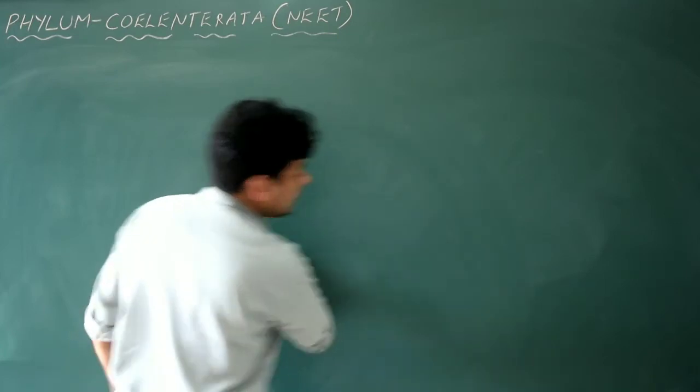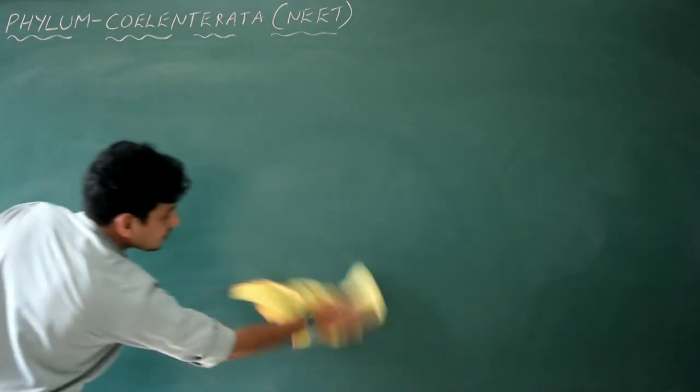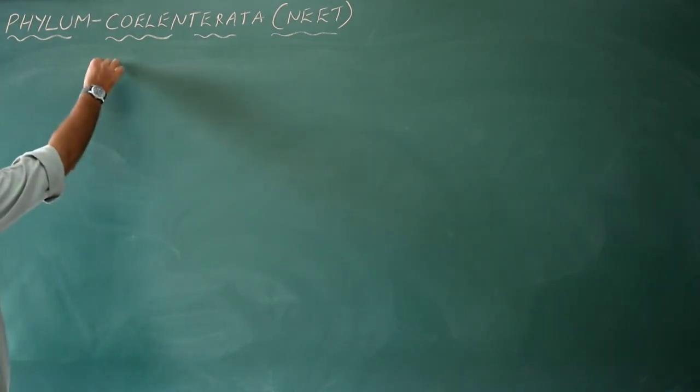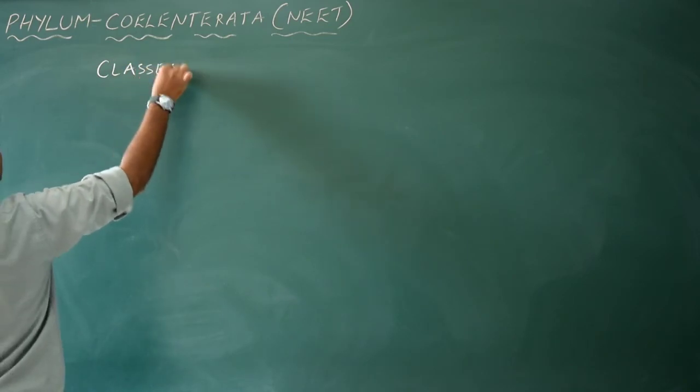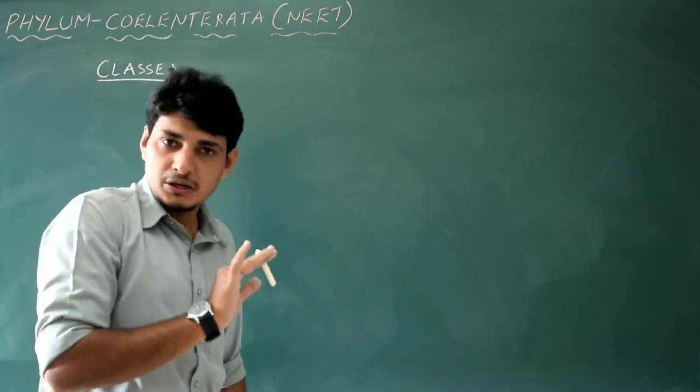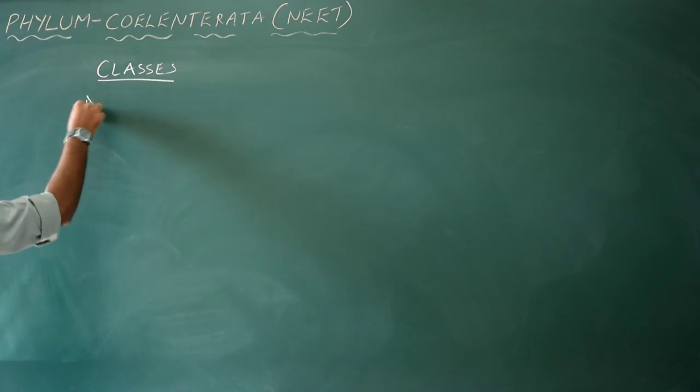We write it because it's a bit complex. Classes. So the classification of the Coelenterata is very important. You only need to remember the examples, that's it. The first one, let me write Hydrozoa.